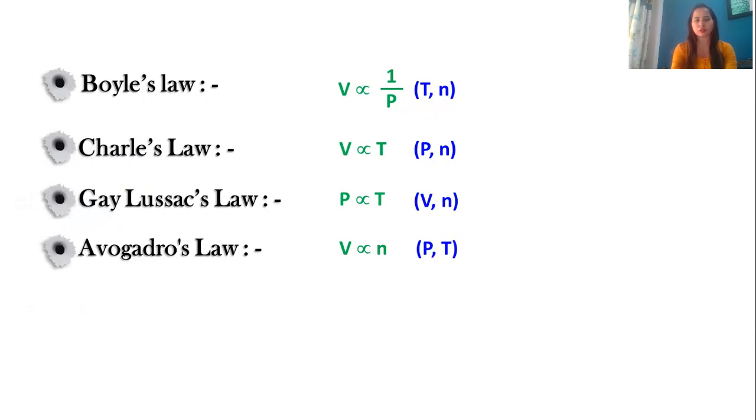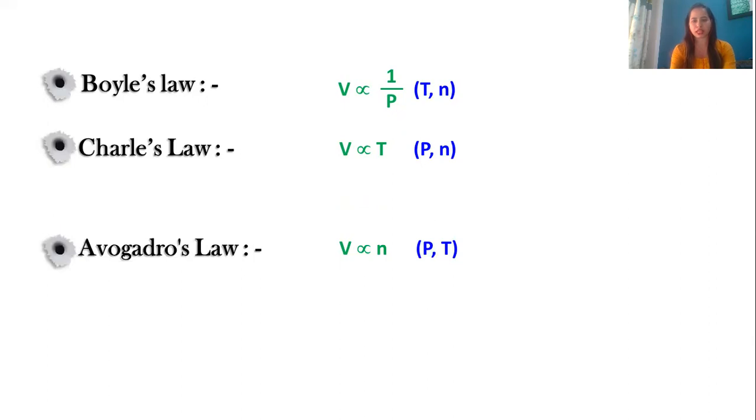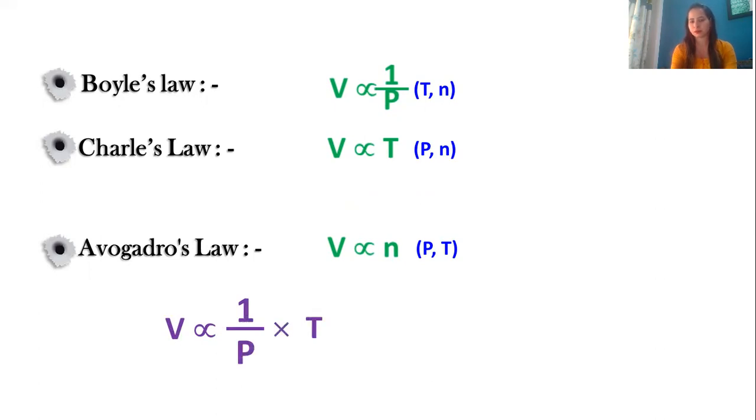So if you can see from these laws, Boyle's law, Charles' law, and Avogadro's law, in all these three laws, volume is at the left. So if I equate all of them, you can see volume is directly proportional to T and N and inversely proportional to 1 by P. So if I write it in this term, volume is directly proportional to NT upon P. And if you remove that directly proportional sign, what you get is K.